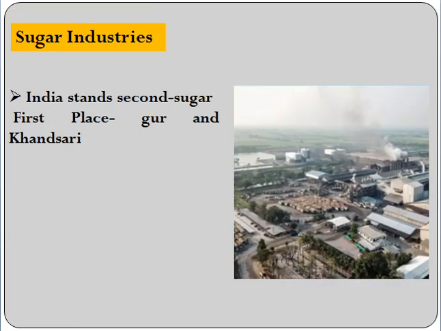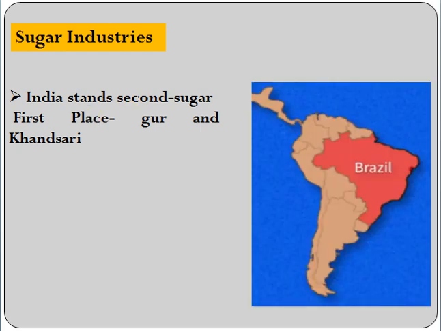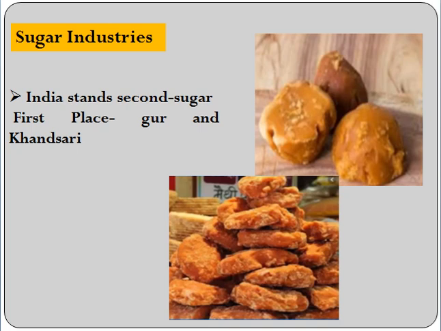Dear students, let's talk about the sugar industry. Now, in the sugar industry, India ranks second in the world because the country which is first is Brazil. Whatever sugarcane is produced in the world, 50% comes from Brazil and around 20 to 25% from India. But when it is production of gur and khandsari, it is jaggery actually, India ranks first. So in India, actually gur and khandsari production is more than the sugar.